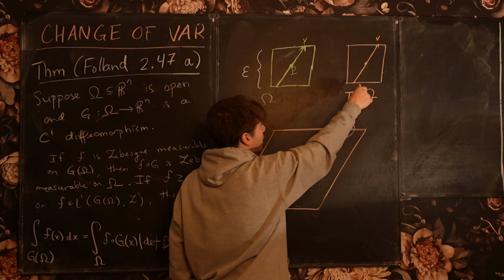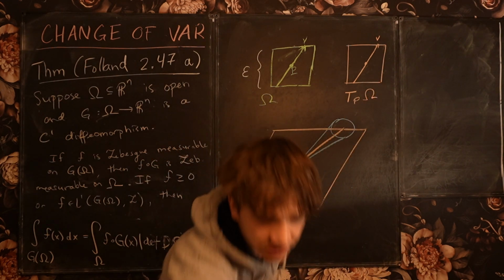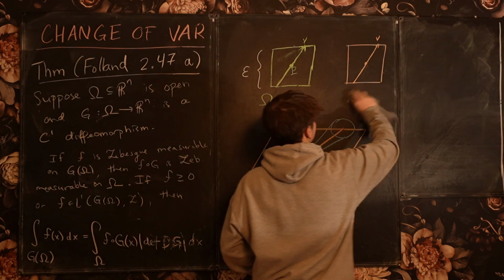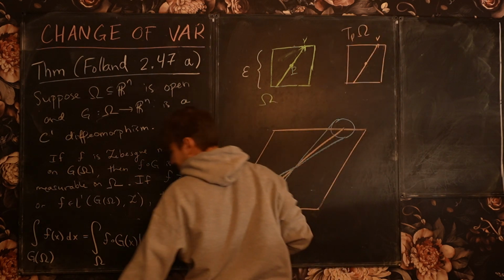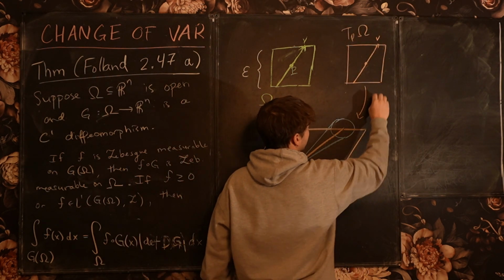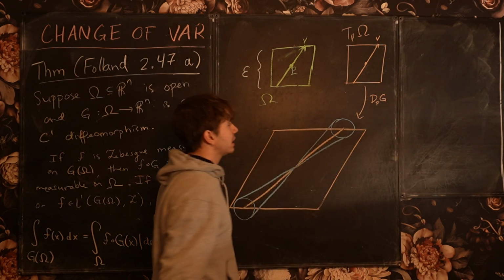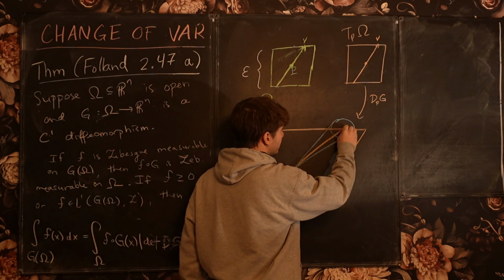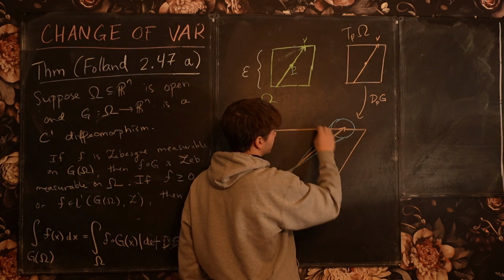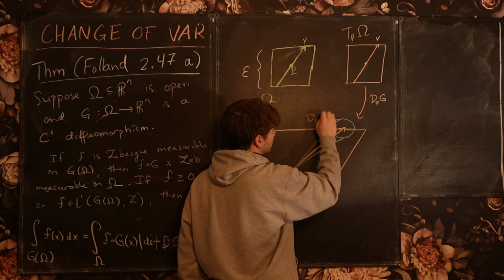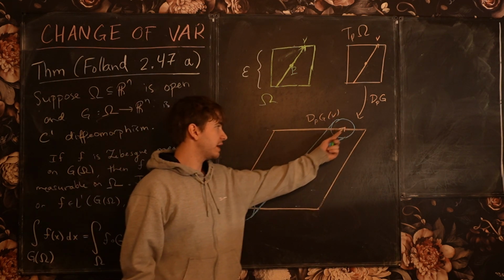But in particular, I know how this tangent space gets mapped to Rn via the differential, okay? Let's put the tangent space over here. The tangent space is going to get mapped via the differential, or the Jacobian matrix, okay? And the vector v, in particular, is going to get mapped to the vector which is the image of v under the Jacobian, okay? So that's this vector that I've drawn here.